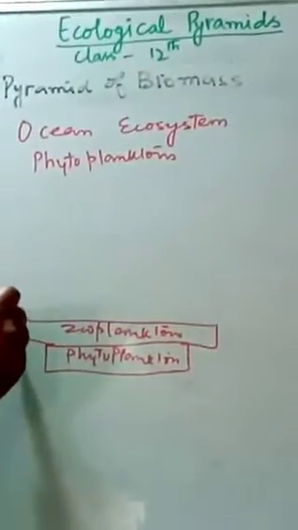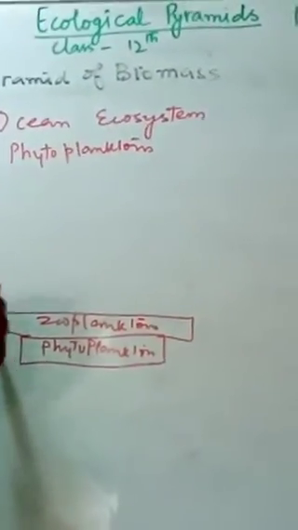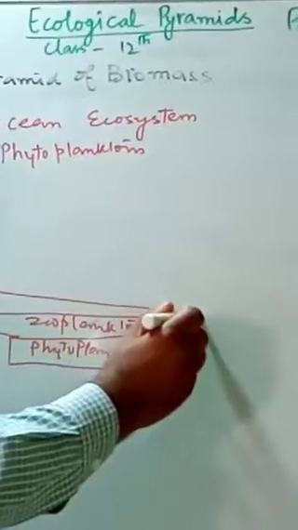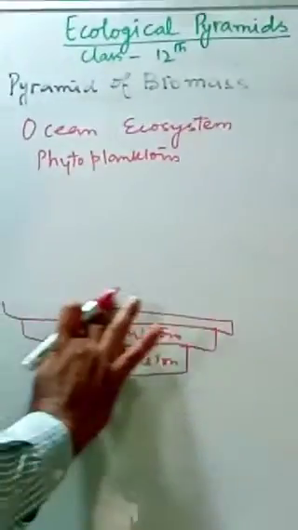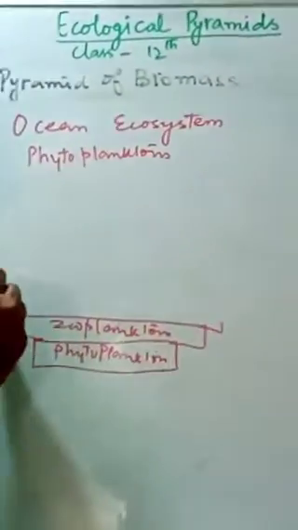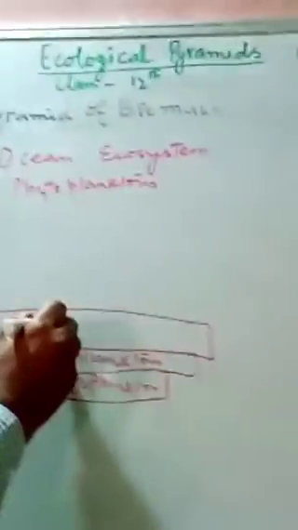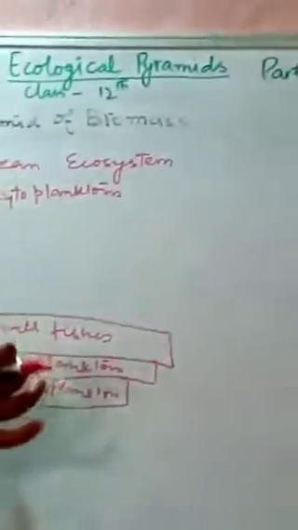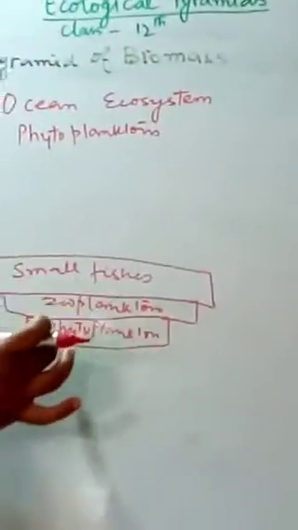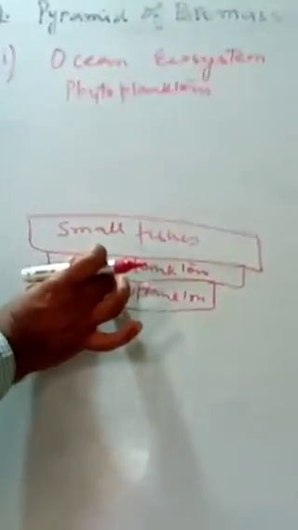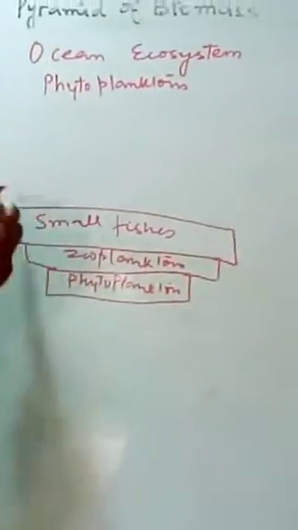Then these zooplankton are eaten by the small fishes. Though these small fishes are less in number, they still have more dry weight, more biomass as compared to that of the phytoplanktons or zooplankton.